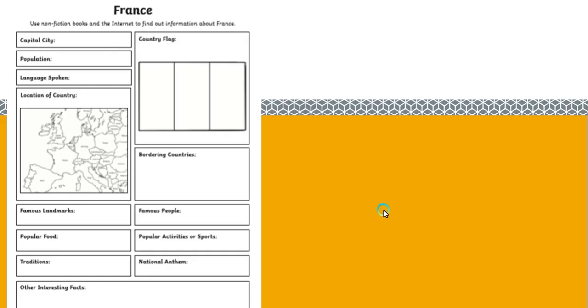And here is an activity. I'm going to attach it on Class Dojo, at which you'll be able to find more about France, the capital city, the population, the language that is spoken in France, the location. This is the flag. You're going to color the flag. You're going to write the bordering countries, famous landmarks, and every interesting fact about France.